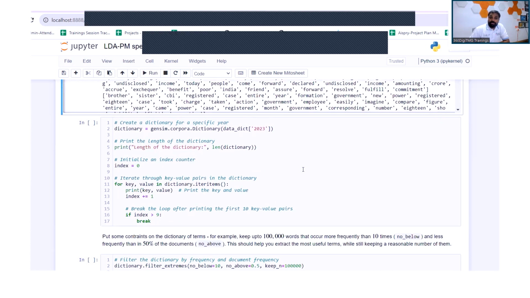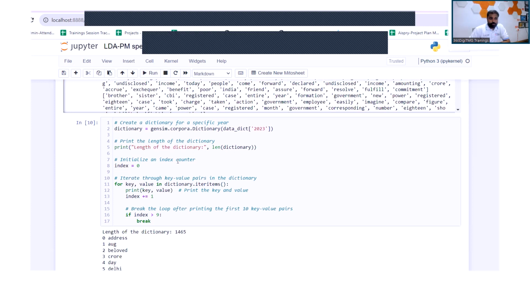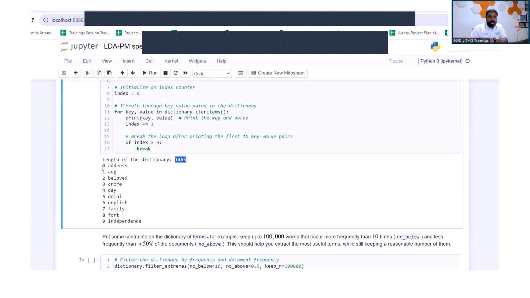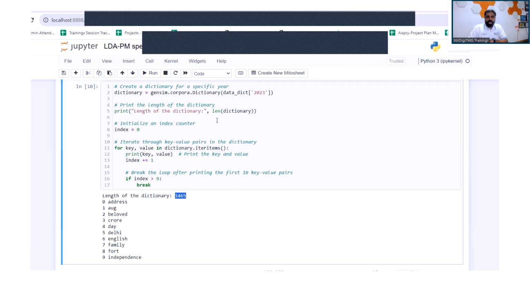Now we are creating another dictionary from the data that we have captured. This is for a specific year, 2023. Just to give you the information, you can see that the length of this entire dictionary is 1465. So the total size is 1465, and here are some of the keywords we are representing, a sequence and the word. This is for demonstration. We are going to create this kind of key-value pair for all the years.